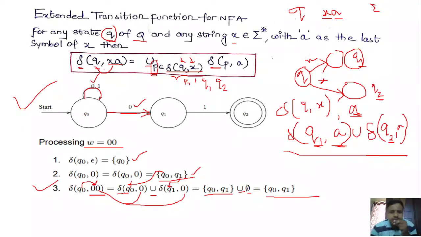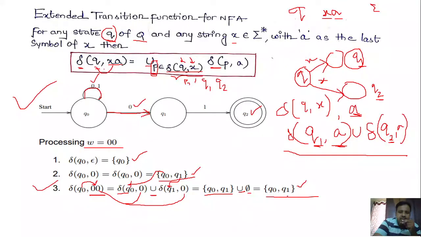Okay. So how do we say that the string is accepted or not? How do we say that the string w is accepted or not? So check the resultant state that you got. If it has any of the final states, then the string is accepted. So here if you observe, after processing w equal to 0 0, you got the state set q naught comma q1. And what is the final state in this given diagram? Q2. So Q2 is not a member of q naught comma q1.